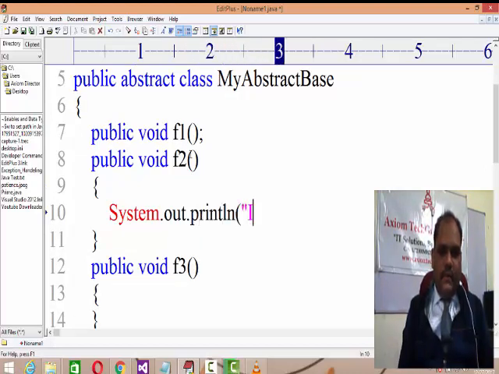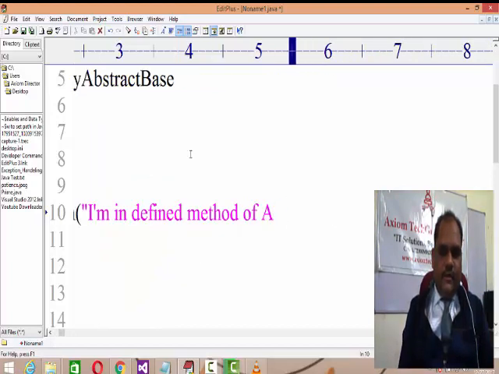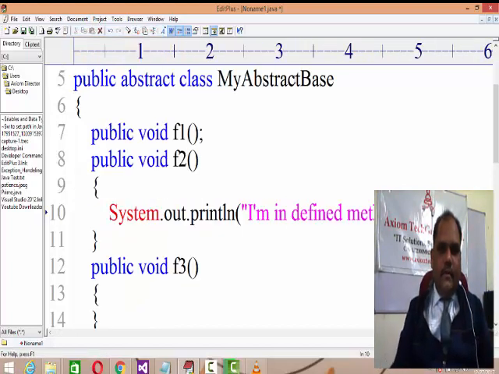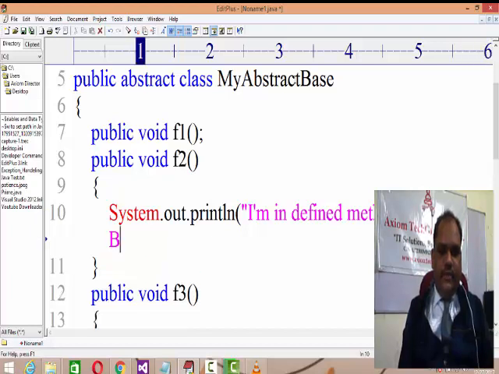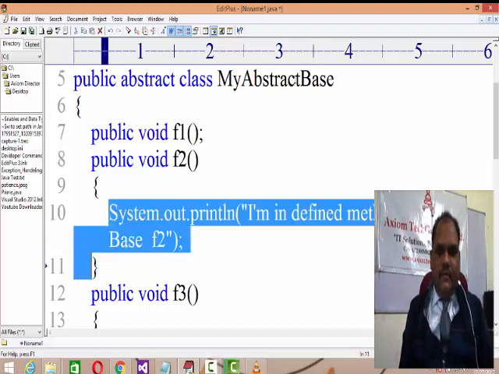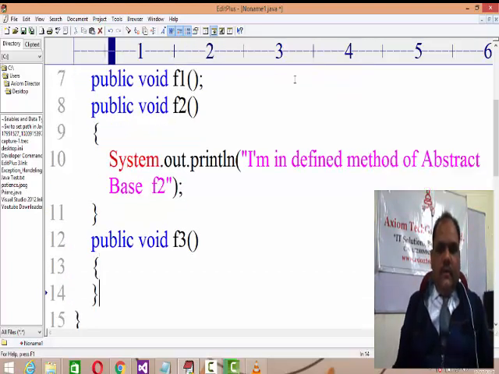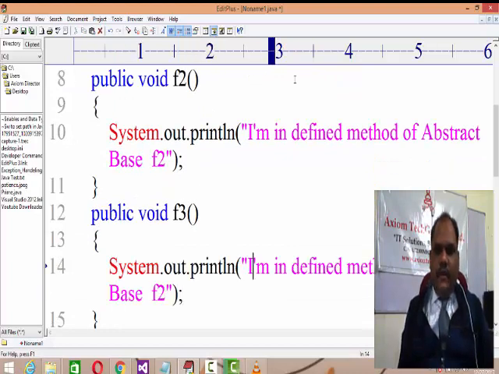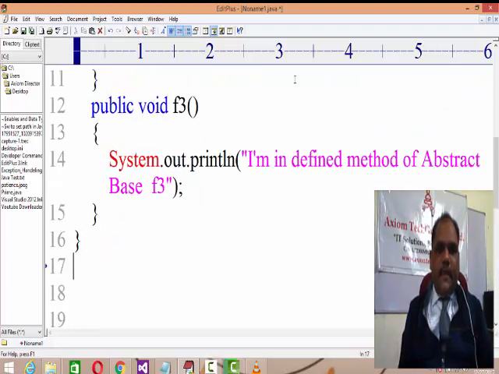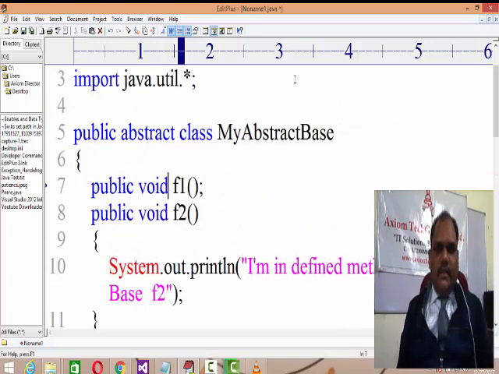And here I'm writing System.out.println, and in the defined method of abstract base, right? And in a similar manner, abstract base, let's say the method name is f2, and then in the defined method of abstract base, f3 is a method. Now my abstract class definition is over.